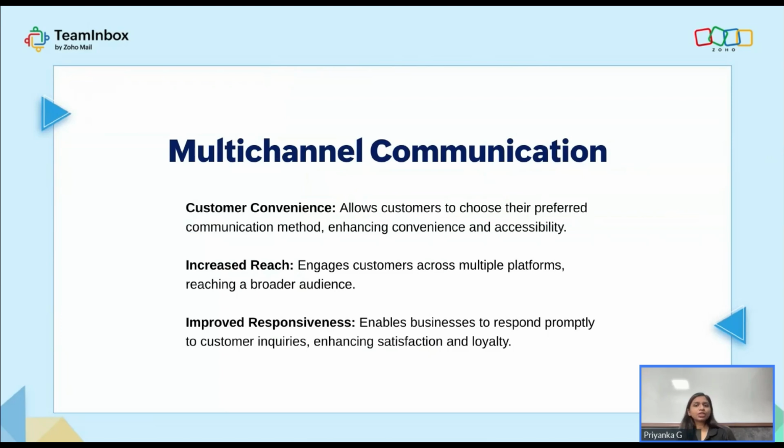And increased reach, the more the platforms, the more the people you're going to connect with. And improved responsiveness. How improved responsiveness? When you add all of these channels and centrally manage them in one particular platform, you would be able to improve your responsiveness.